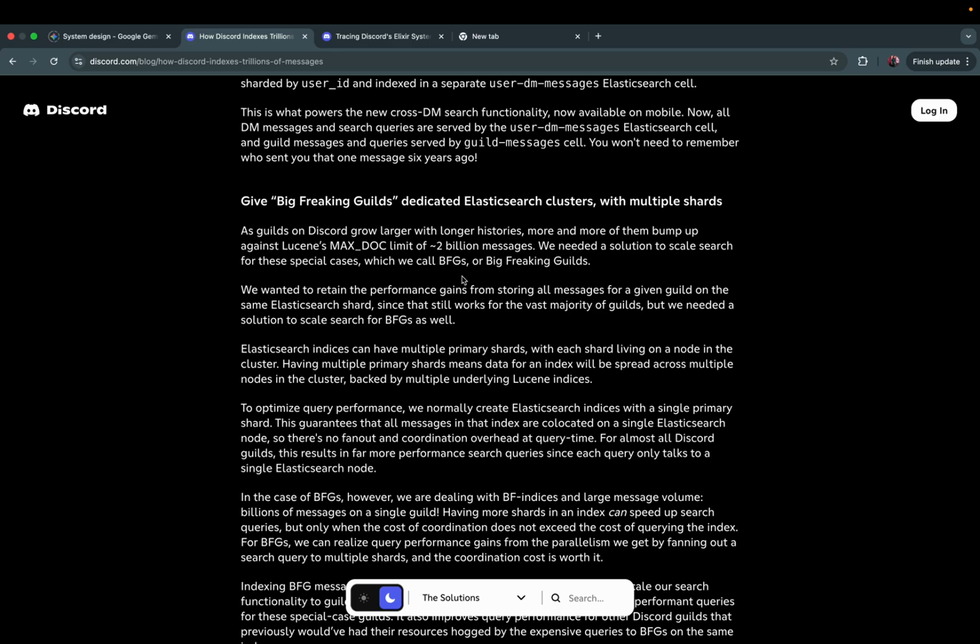Give big freaking guilds dedicated Elasticsearch clusters with multiple shards. As guilds on Discord grew larger with longer histories, more and more of them bump up against Lucene's max docs limit of 2 billion messages. We needed a solution to scale search for these special cases, which we called BFGs, or big freaking guilds. We wanted to retain the performance gains from storing all the messages for a given guild on the same Elasticsearch shard, since that still works for the vast majority of guilds, but we needed a solution to scale search for BFGs as well.